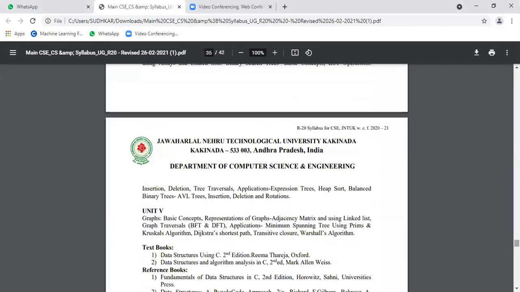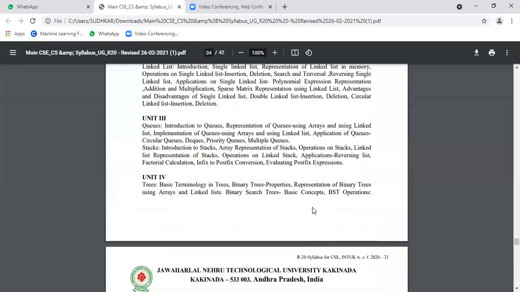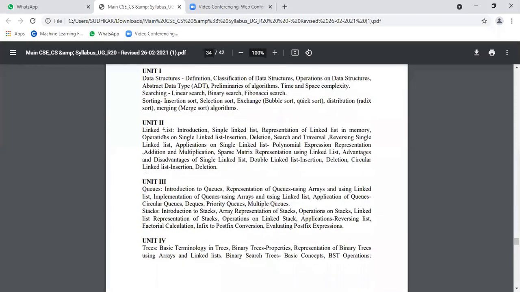Next one, linked list. Second one, linked list. Generally, this is also one type of data structure. Like arrays, array is one type of data structure, and like arrays, linked list is another type. Linked list is the extension of arrays. Already you know the concept of arrays.